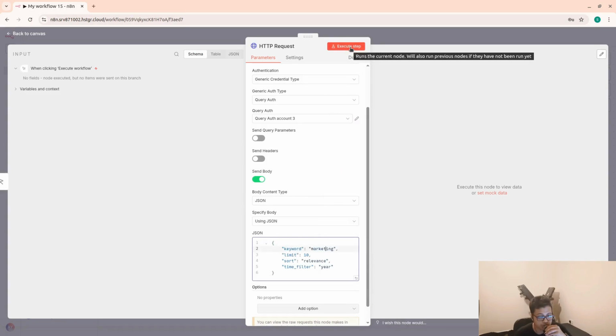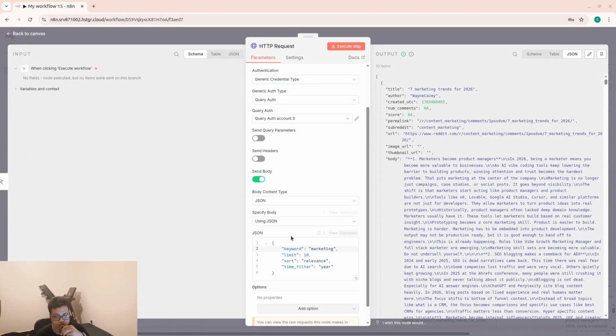Okay, so I'm gonna execute the step to see the outputs. So it's finished. We've got 10 posts, and the outputs are gonna be everything start from the title, author, the URL, and also the body. The body is something that we are interested in because we're gonna be using AI to analyze the body and then create a report out of them.